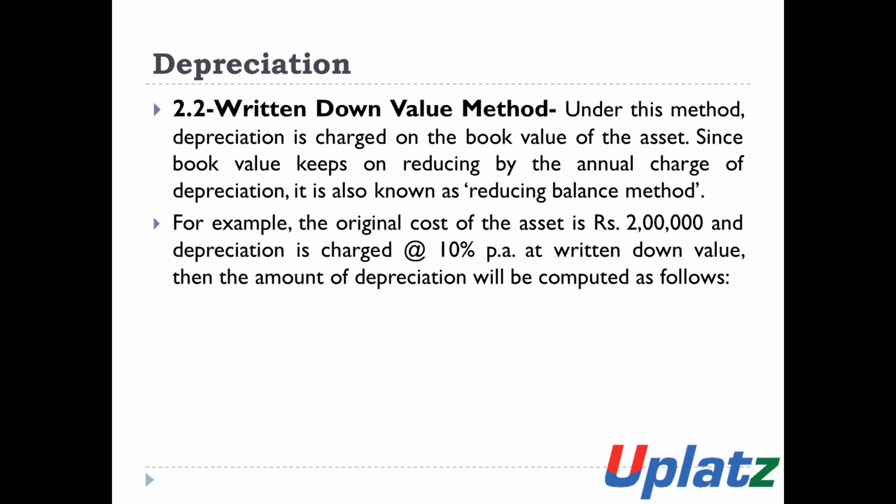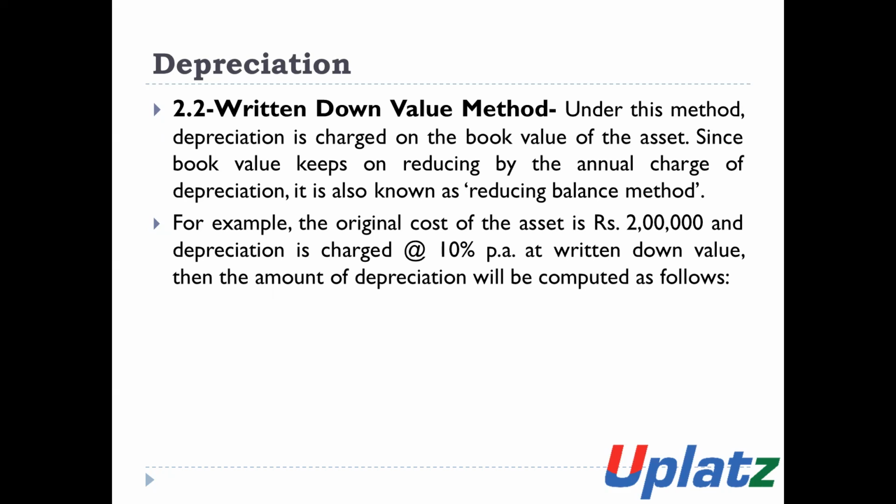We will discuss it by way of an example. For example, the original cost of the asset is 2 lakh, and depreciation is charged at the rate of 10% per annum under the WDV method.